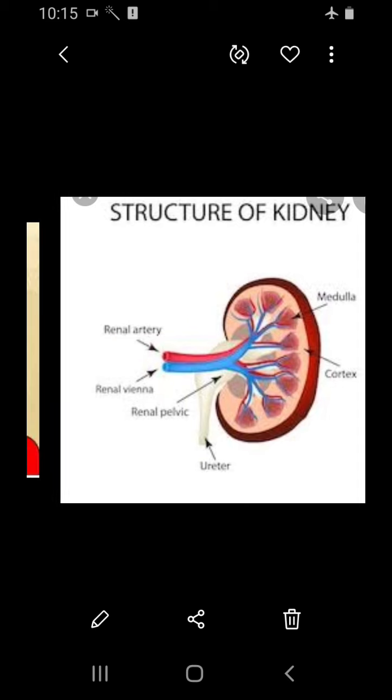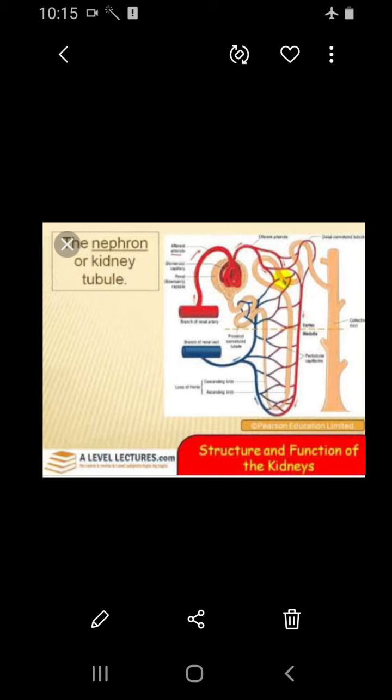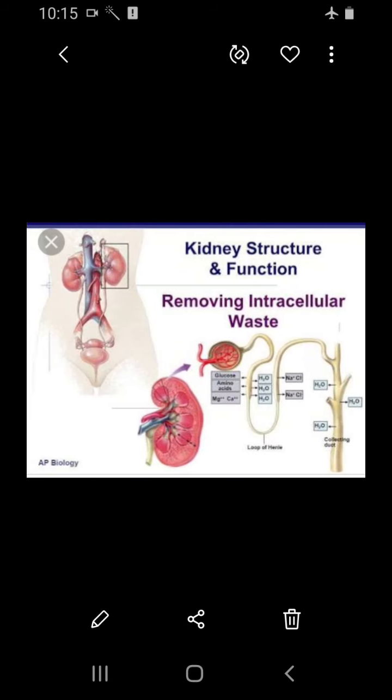So when we talk about the ureter, the ureter is a thin muscular tube emerging out of the hilum. From the hilum this ureter arises. Then it conducts along the ureter by peristaltic movement, which means contraction and relaxation. The ureter carries urine from the kidney to the next structure called the urinary bladder.